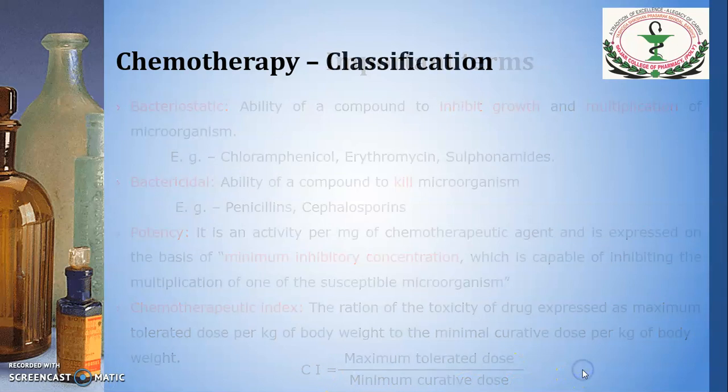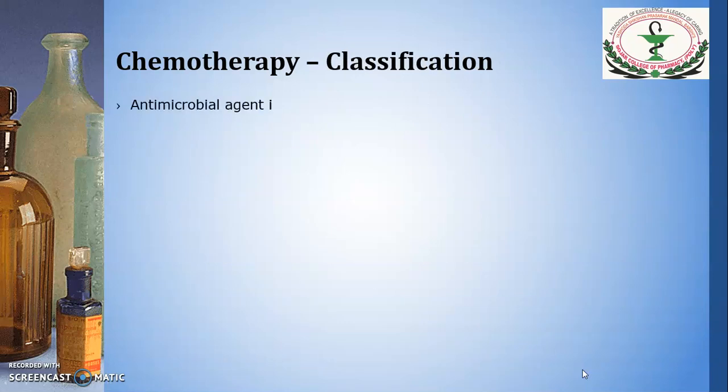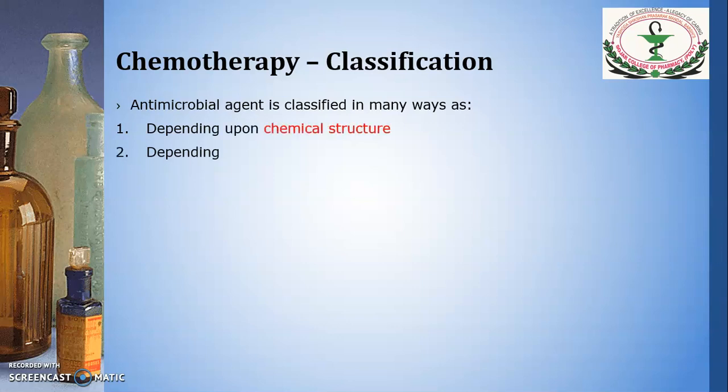Now classification. These antimicrobial agents are classified in many ways.